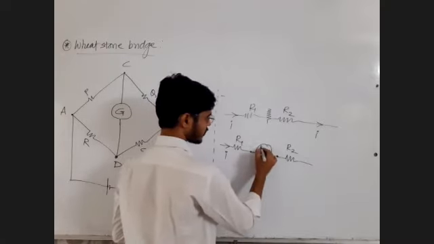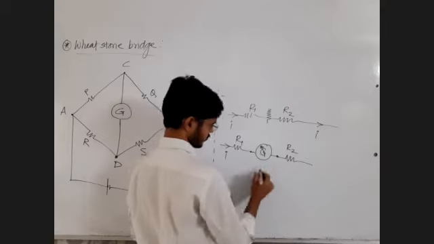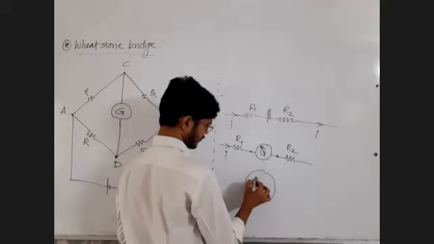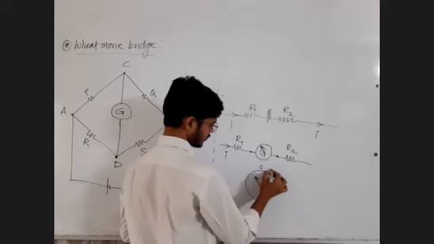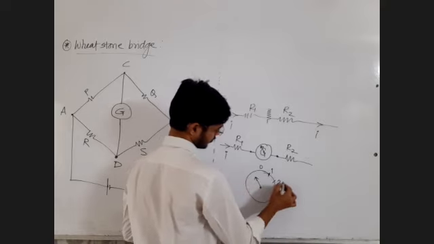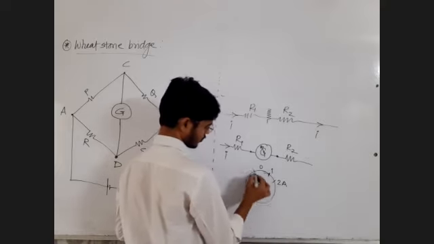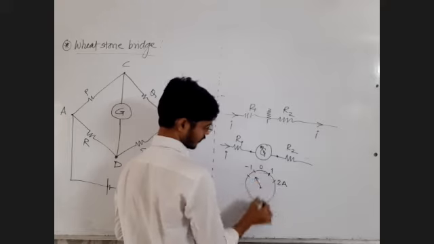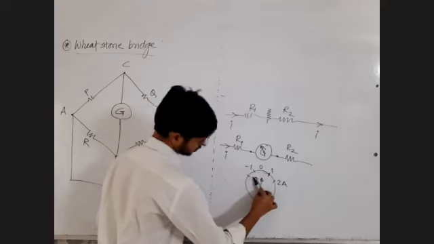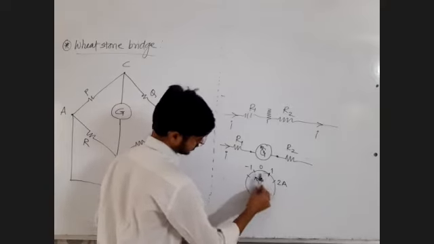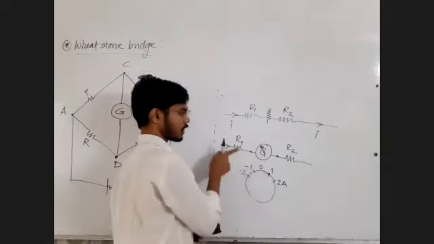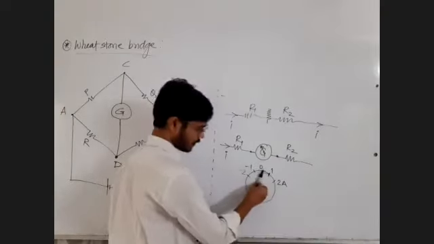This galvanometer has one arrow like this, and there is marking like this: 0 ampere, 0.5 milliampere, 1 ampere, 2 ampere, and so on. It will show you the value of current at a particular instance. If the current is rightward, the deflection will be rightward.